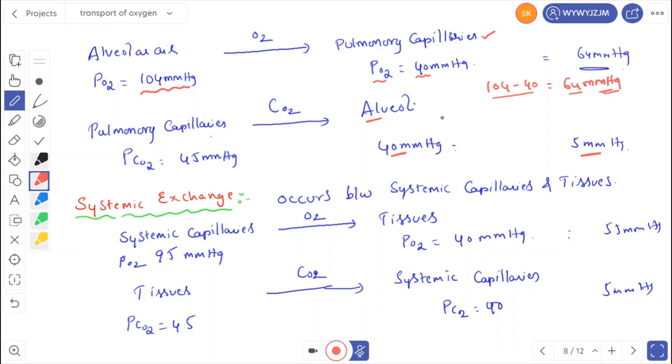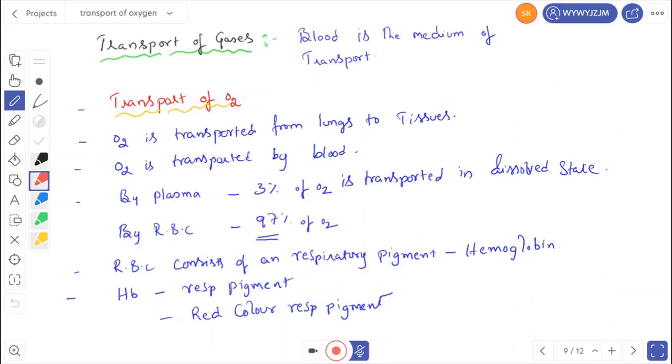Now let us see systemic exchange. Systemic exchange occurs between systemic capillaries and tissues. In the systemic capillaries, the partial pressure of oxygen is 95 mmHg, and oxygen diffuses into tissues where the partial pressure of oxygen is 40 mmHg. So the partial pressure difference is 55 mmHg. Again, from the tissues, carbon dioxide diffuses into the systemic capillaries. The PCO2 at tissues is 45 and the PCO2 at systemic capillaries is 40, so the partial pressure difference is 5 mmHg. So that completes this topic.